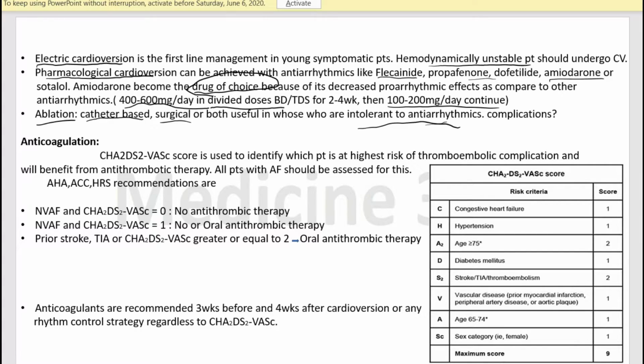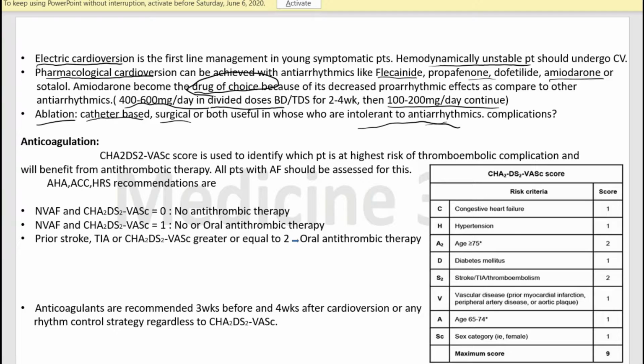Then what are the complications associated with the ablation of these tissues? The complications can be cardiac perforation, pericardial effusion, cardiac tamponade, vascular access complications, pulmonary vein stenosis, thromboembolism, atrioesophageal fistulas, left atrial flutter, tachycardia, phrenic nerve palsy, etc. Now, one of the most common things in the management of atrial fibrillation is the anticoagulation.